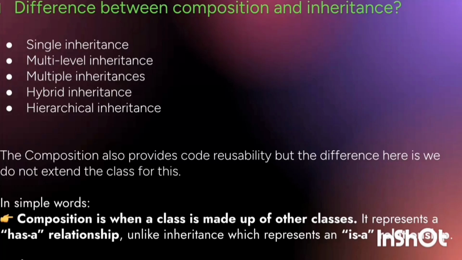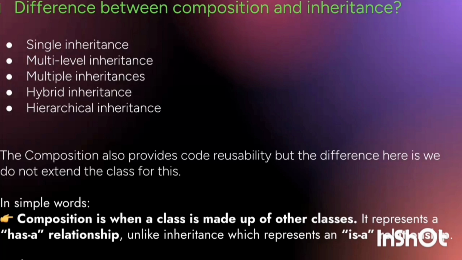Now, what is the difference between composition and inheritance? We know there are many types of inheritance: single inheritance, multi-level inheritance, multiple inheritance, hybrid inheritance, hierarchical inheritance. The composition also provides code reusability, but the difference here is we do not extend the class for this.